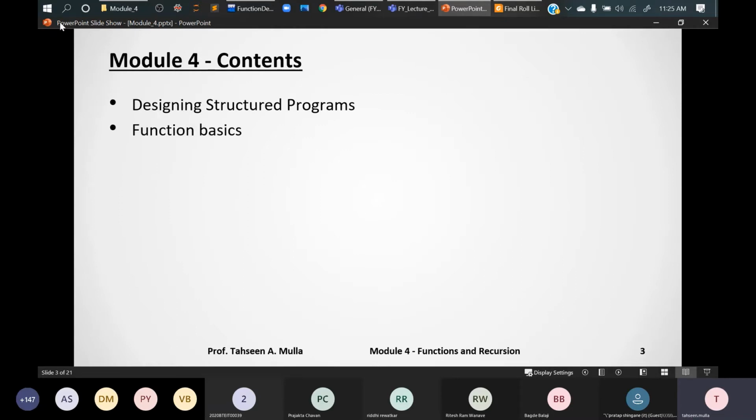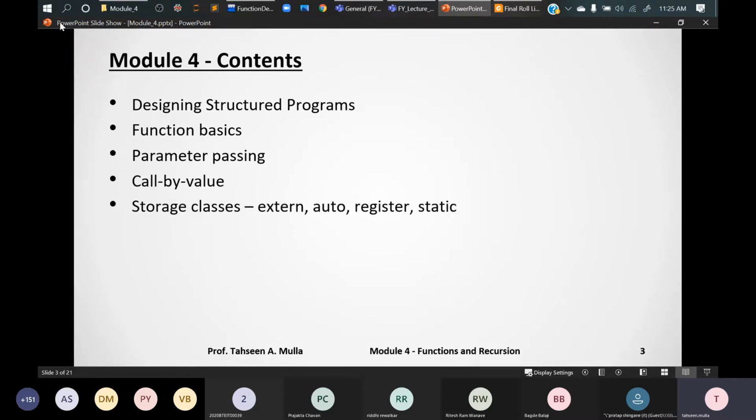Then we'll see how a function can be written, the basics of functions, how they are called, how they're defined, how they're declared, right? How many parameters and what kind of different data types can be used to execute a function, to call a function by using different parameters. Then we'll see what is call by value. Then we are going to see the different storage classes by using these different keywords as extern, auto, register, and static. So we'll be studying these keywords and scope rules. And we'll then again see block structure also.